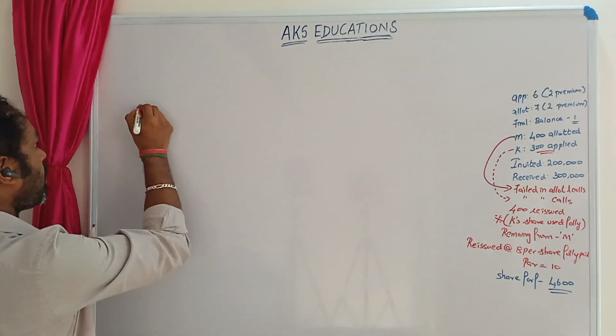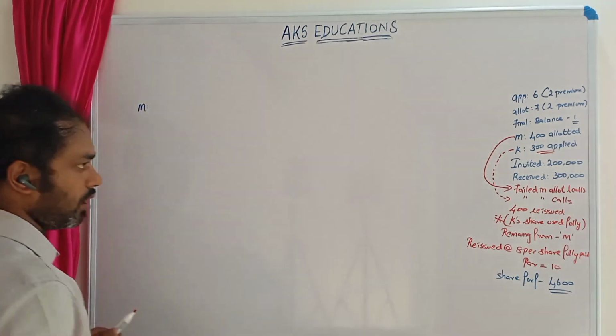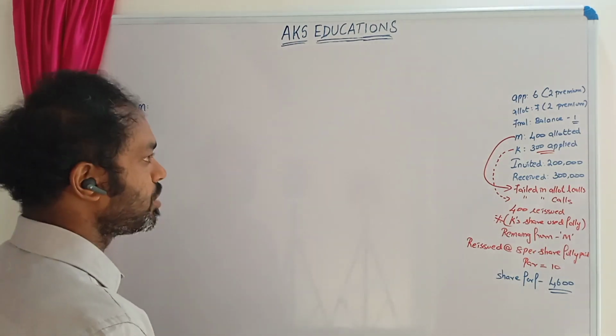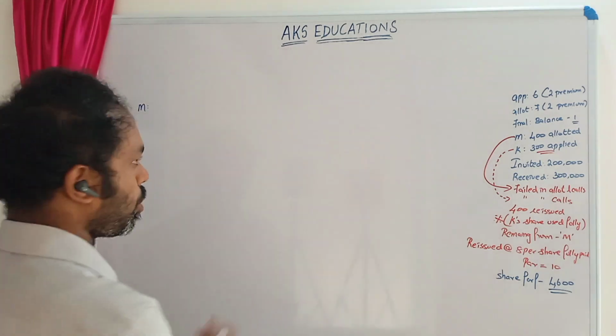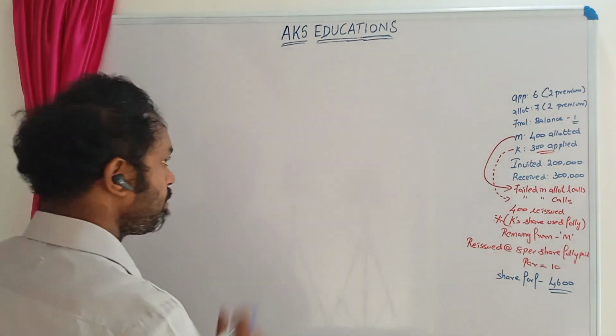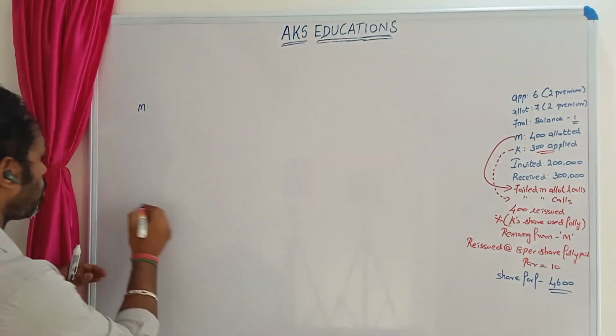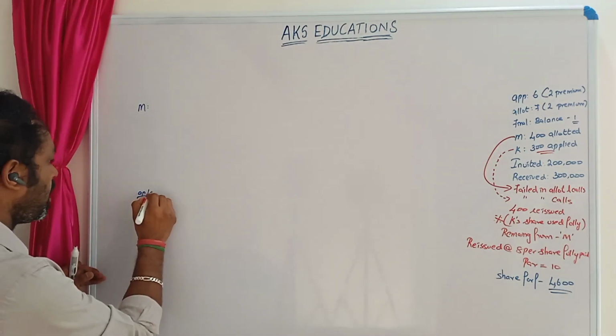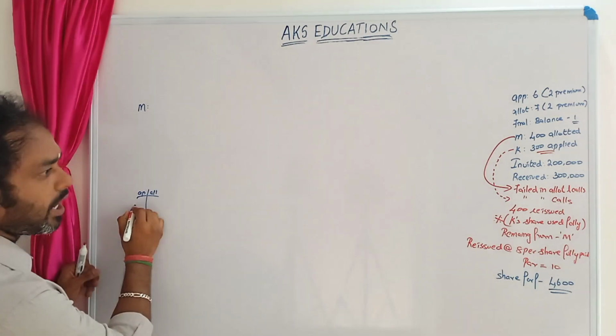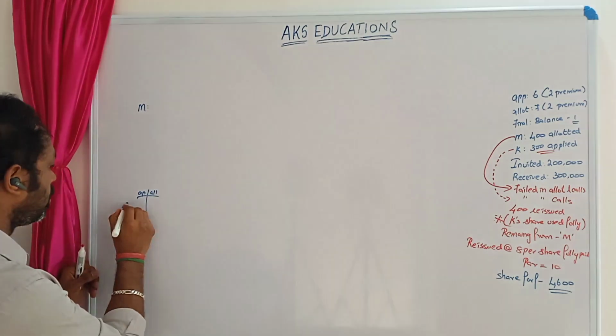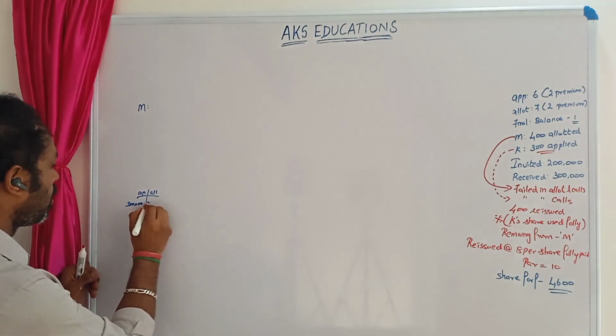So first for shareholder M, that is Mehak. I'm just putting in a short form. M who has been allotted 400. So allotted 400, how much did he apply? So just find out quickly. Applications received 3 lakhs, allotted 2 lakhs.